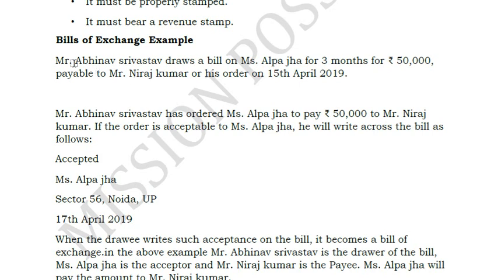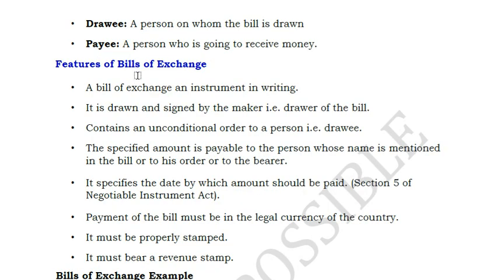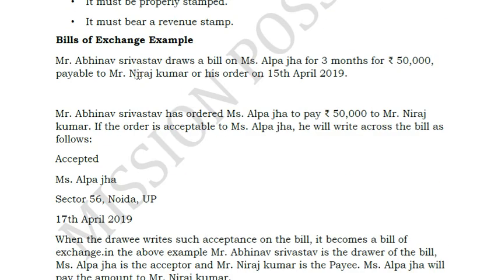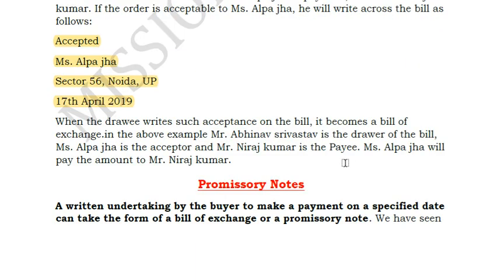So in this case, Abhinav is the drawer, Alpha is the drawee, and Neeraj Kumar is the payee. What we have seen here is that the payee is the third person who is going to receive the money. Once Alpha receives this bill of exchange, he has to accept it. Generally, he writes accepted across that bill of exchange so that it indicates that he has accepted it. So this is what your bill of exchange is.